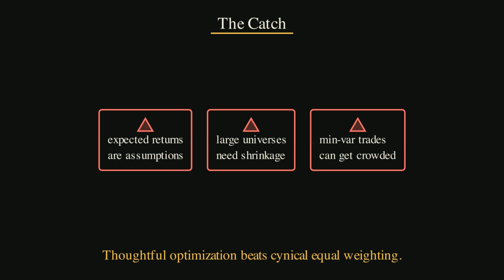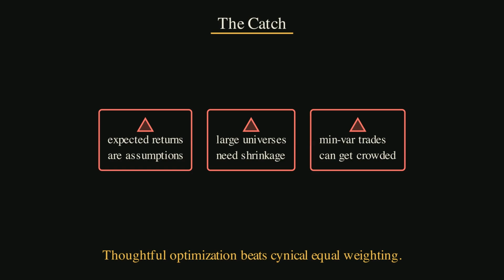This is also why the best real-world optimizers do not look like textbook monsters. They do not put 80% in one asset. They do not short half the menu. They do not flip the whole portfolio every month. Those are warning signs. A serious optimizer has fences.